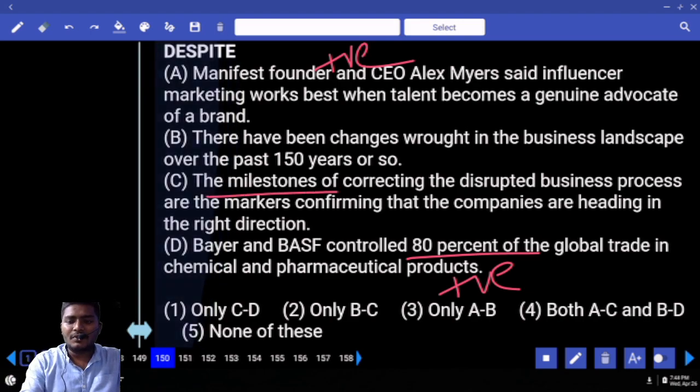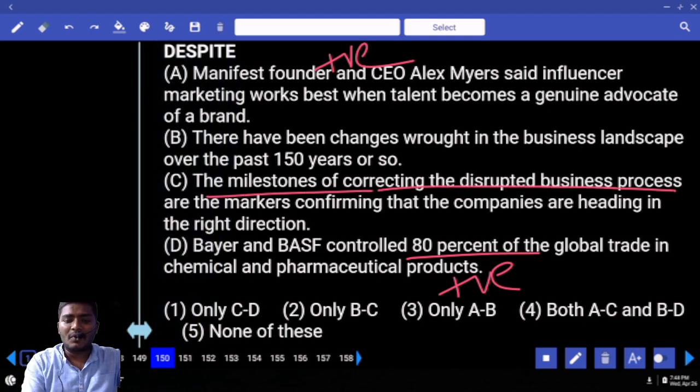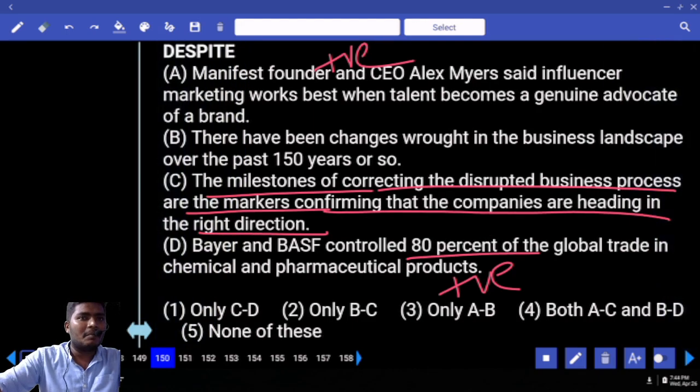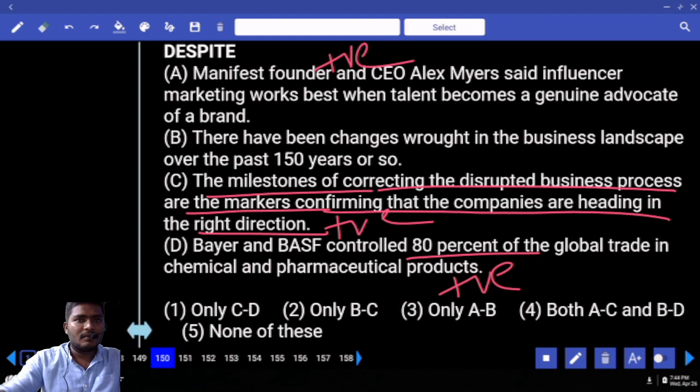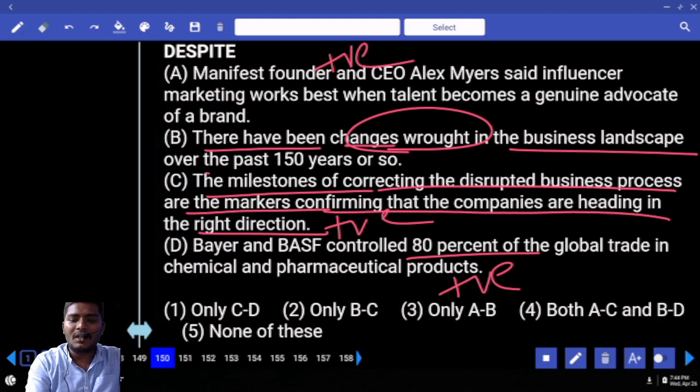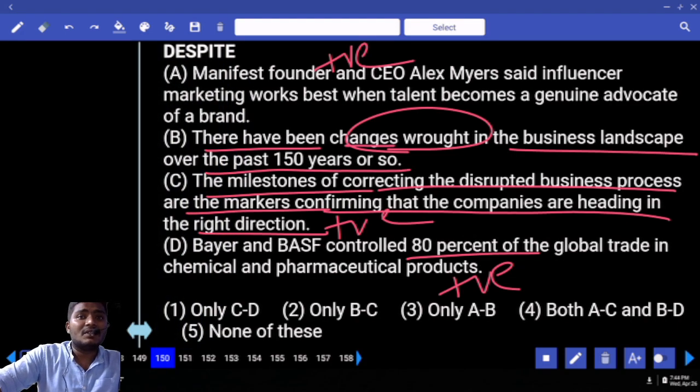The market milestones of correcting the disputed business process are marketing confirming that the companies are heading in right direction. Positive or negative? Positive. What must be negative now? B must be negative, if at all. Let us check. There have been changes wrought in business landscape over the past 50 years or so.